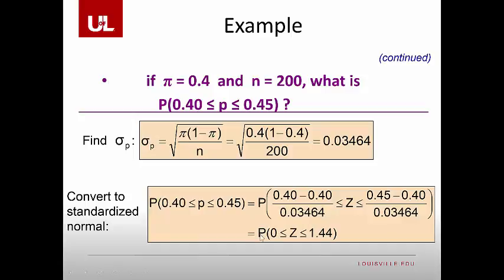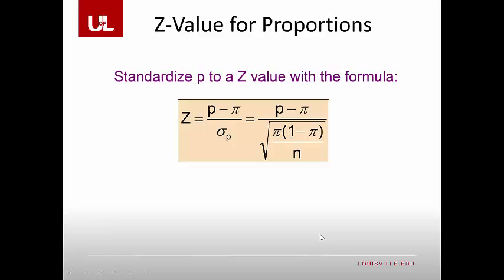Now we want to find the probability that z is in between 0 and 1.44, which is the same thing as saying, what is the probability that z is less than 1.44, and what is the probability that z is less than 0? Now, since z is a standard normal, we already know what the lower bound is. The probability that z is less than 0, where 0 is exactly in the center, is 0.5. So we only really need to find the probability that z is less than 1.44.